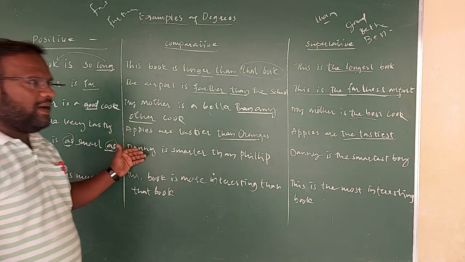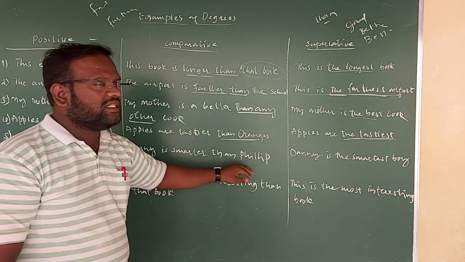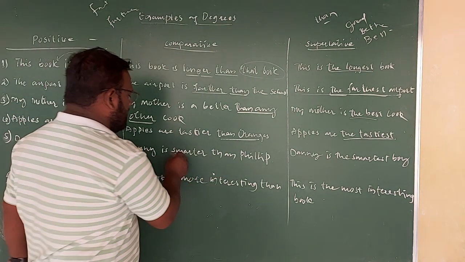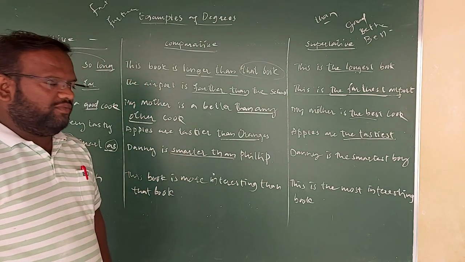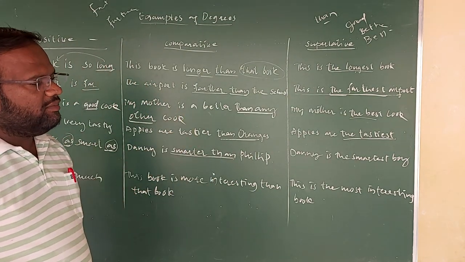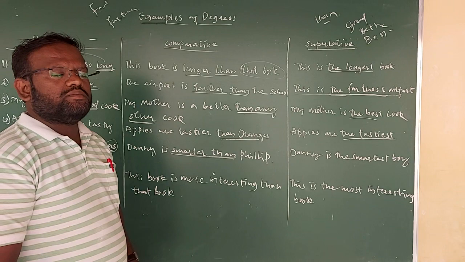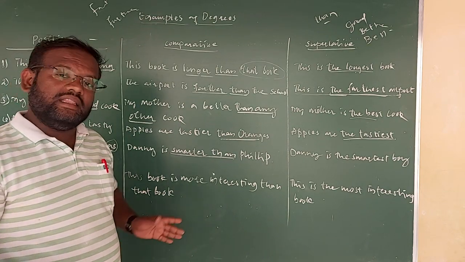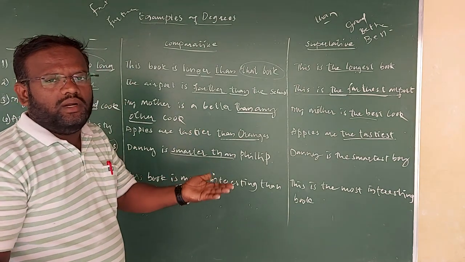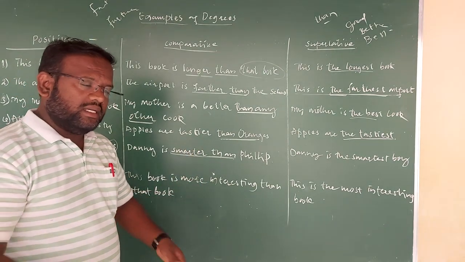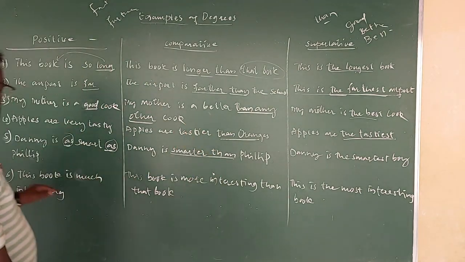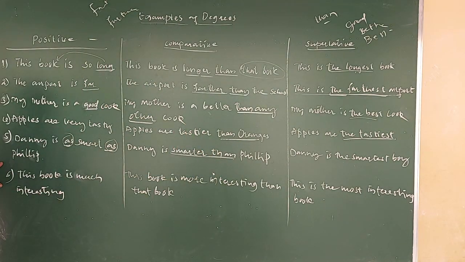We'll change it into comparative. Danny is smarter than Philip. Then in superlative it will become, Danny is the smartest boy. In the class you can take, or in the world you can take, or in your home you can take, whatever. We'll go for example number 6, which was asked last year in the board.